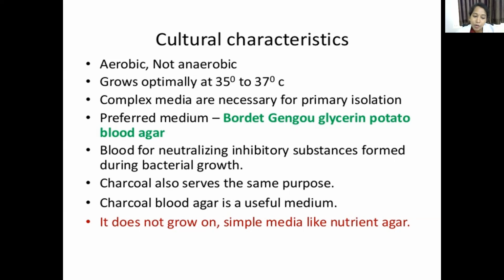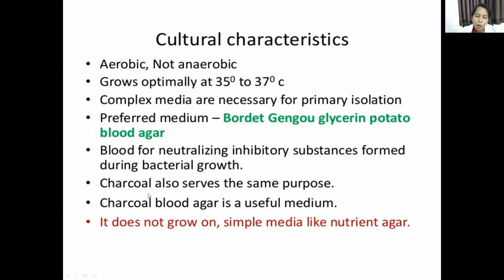What it does is neutralize inhibitory substances produced by the bacteria during growth. During growth, Bordetella pertussis produces some toxic substances like fatty acids, which are neutralized by the blood present in this agar.